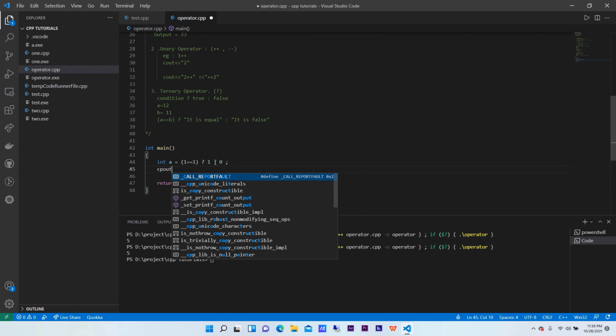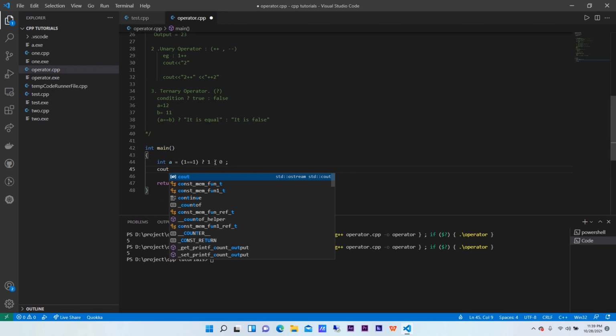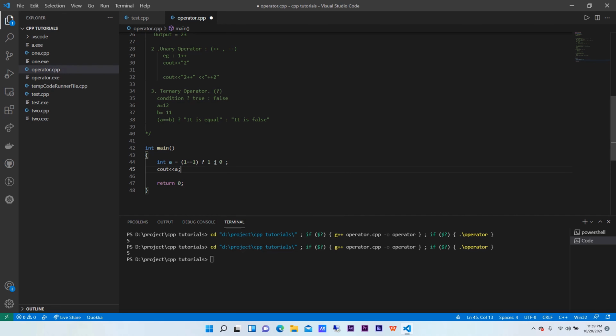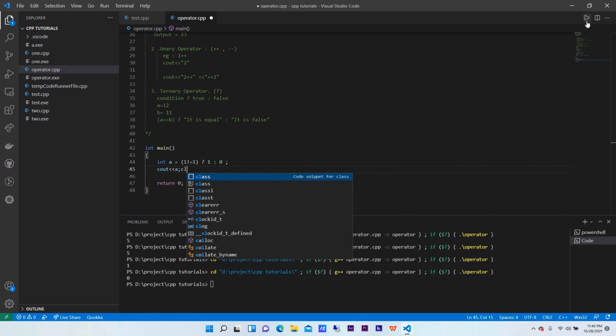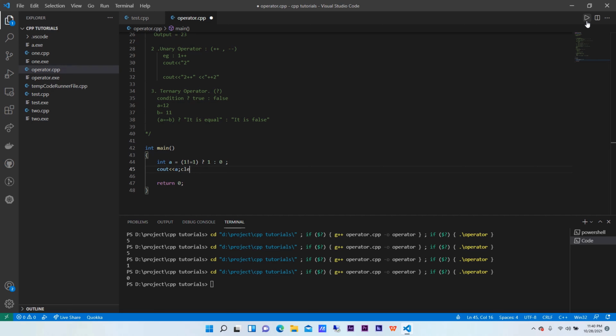Now see, print a, and save the code and run it. We expect 1. Yes, we got 1. If 1 is not equal to 2, or 1 is not equal to 1, which is obviously false, now if it is false, then what do we expect to pick up? 0. Okay, so guys, this is the overall tutorial for the operators.